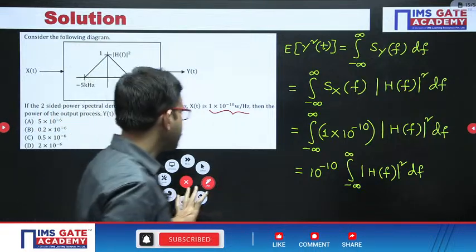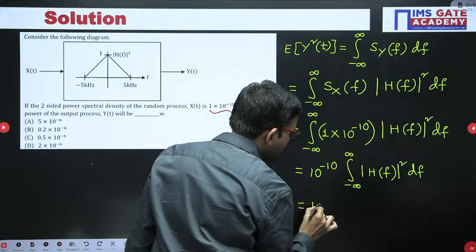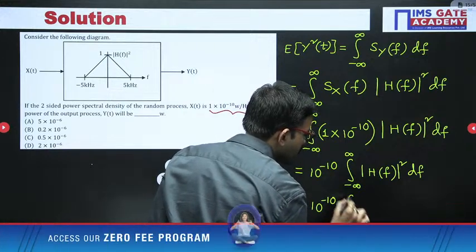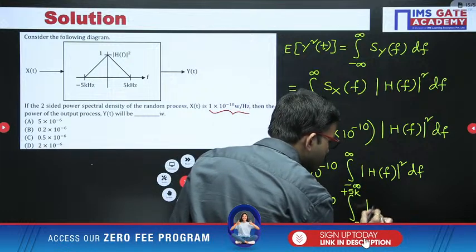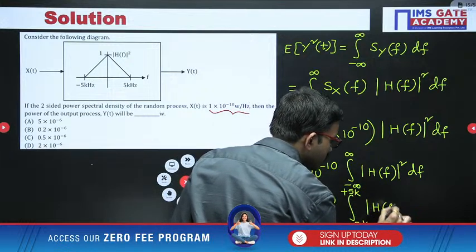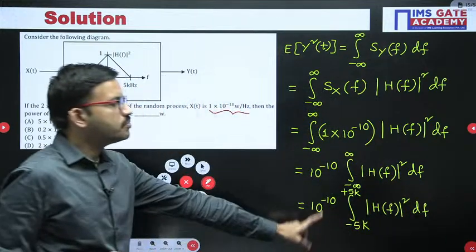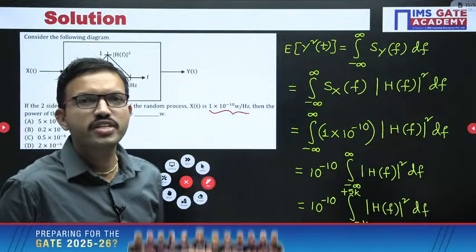Okay, so I am modifying the units here: 10 power minus 10, integral from minus 5k to plus 5k, magnitude of H of f whole square df. Here the hint point is area, that's all. Area under the given graph. Very good, Nobita, very good.